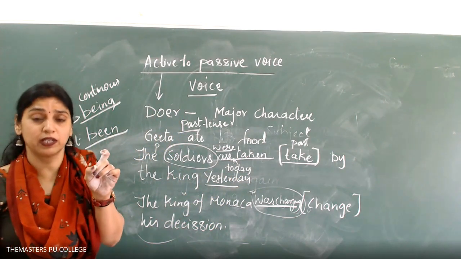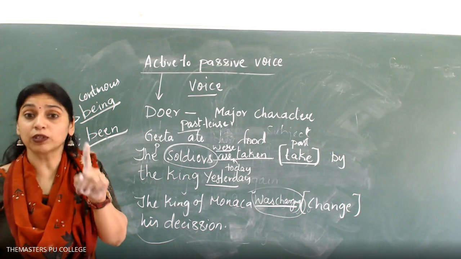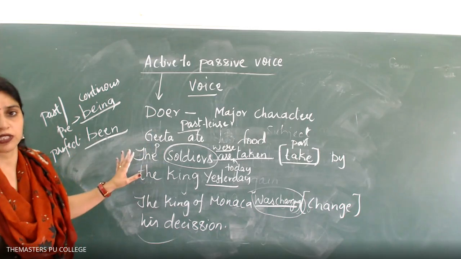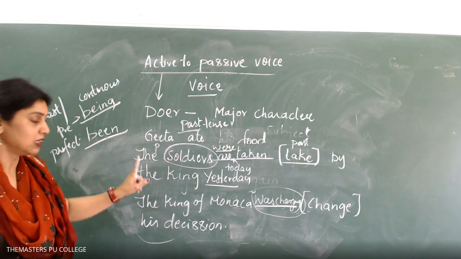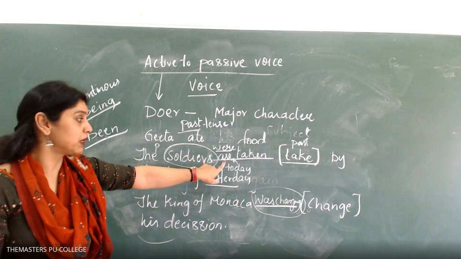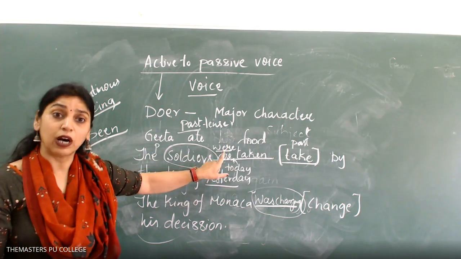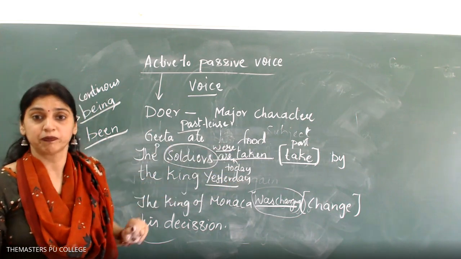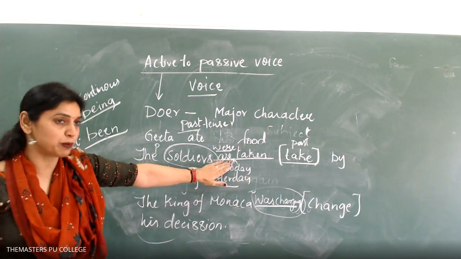Remember in first PUC I had given you verbs, I had given you time and I have given you tense. Based on that concept you have to write. You have to understand the soldiers are plural, so what should I write? Are or were. When should you write are? When it is present tense. When it is past, were. Simple.